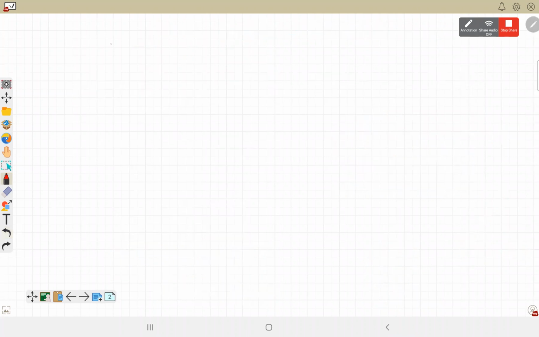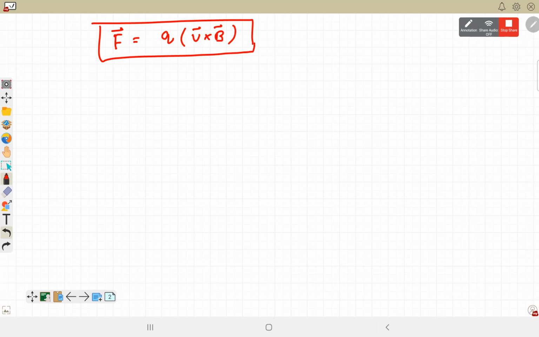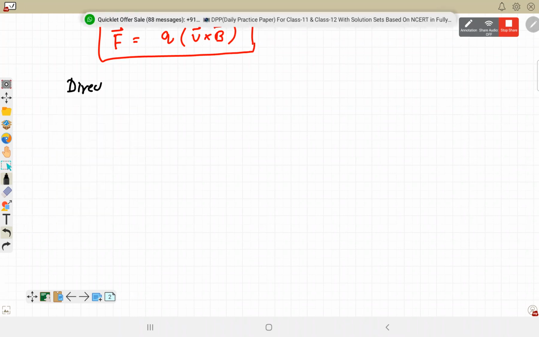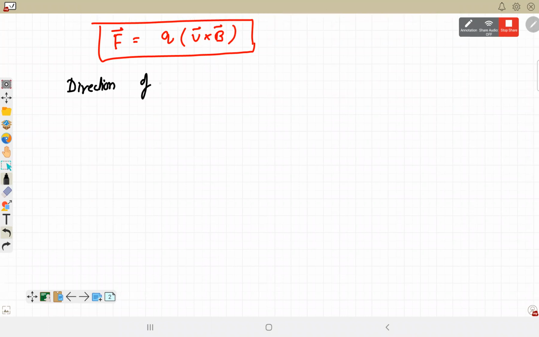So Q into V cross B, that means the direction of force will be along V cross B, and we know that the cross product is always perpendicular to both vectors, velocity as well as magnetic field.